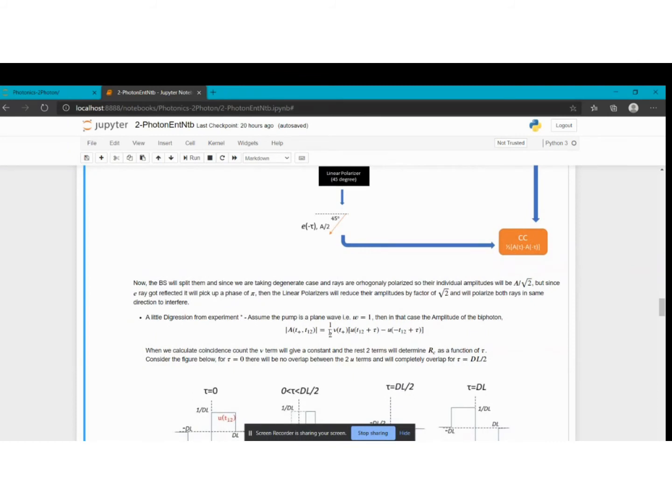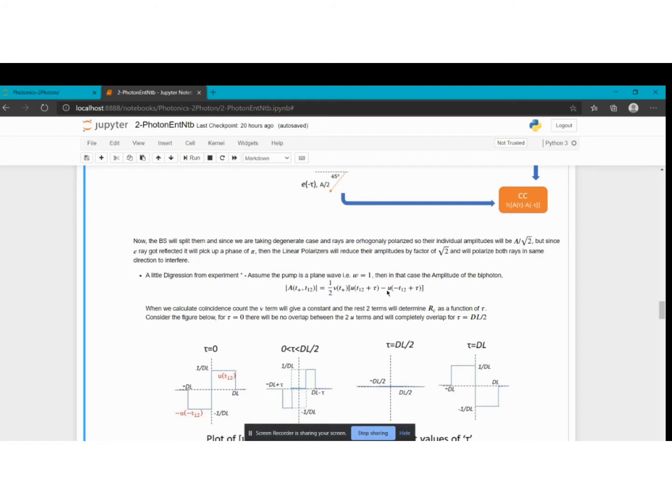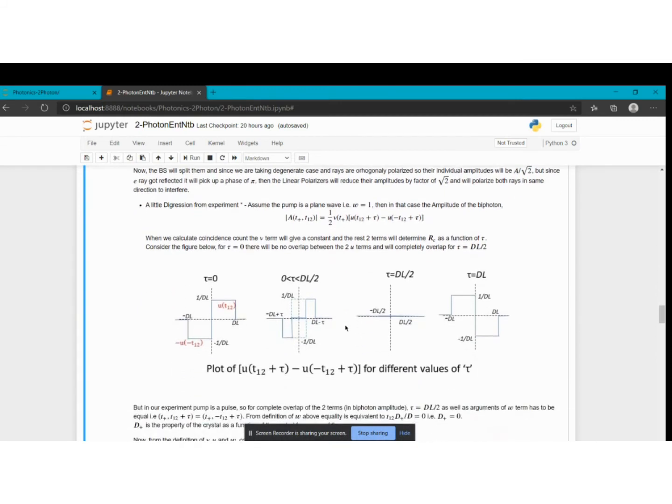And to get an idea what the coincidence count will be, I just plotted this function in the square brackets, because on taking the square modulus, this nu of t will anyway give a scaling factor. Okay, so these are the plots for different taus, plots of these two functions. Now how did this plot come?